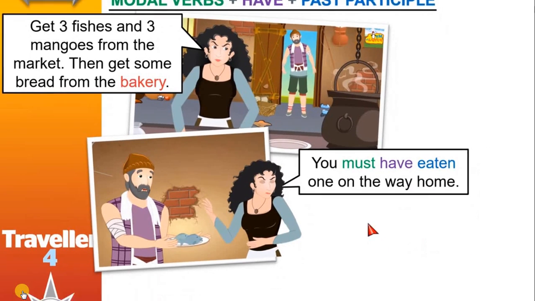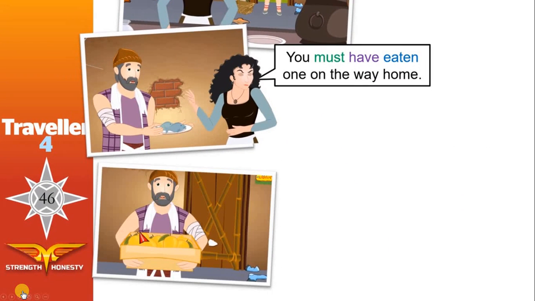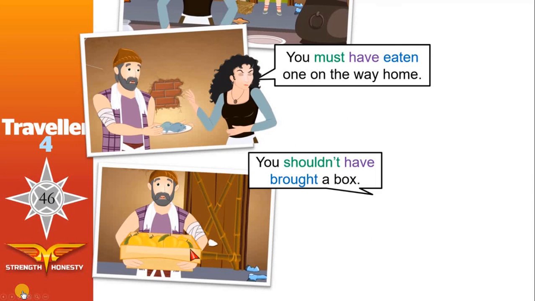What about the mangoes? Here are the mangoes, my dear. What? A whole box? You shouldn't have brought a box. I told you to bring 3. You should have brought only 3. I asked for 3.